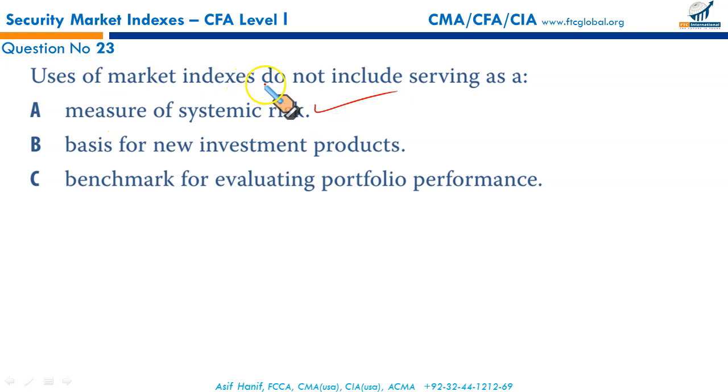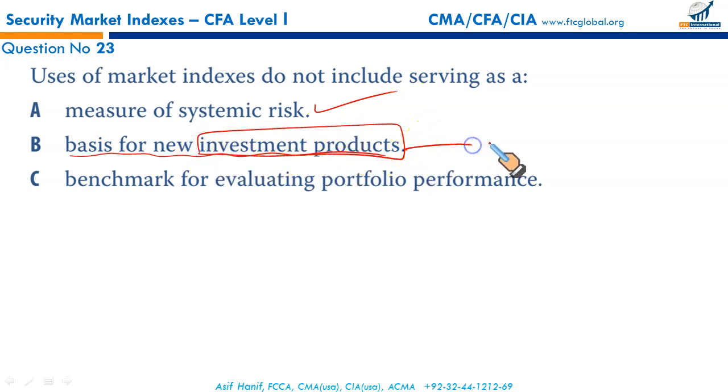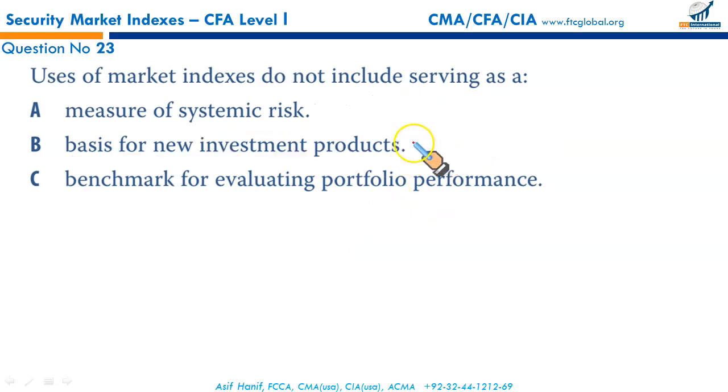Use of market indices does not include serving as a basis for new investment products. Now this is a wrong statement. Why? Because we do use market indices to introduce new investment products. We can bring in a new index fund that tracks a certain index, right? So indices do serve as a basis for new investment products, like new index funds, for example, that track a certain index. This is a true statement, and this does not make the option incorrect.